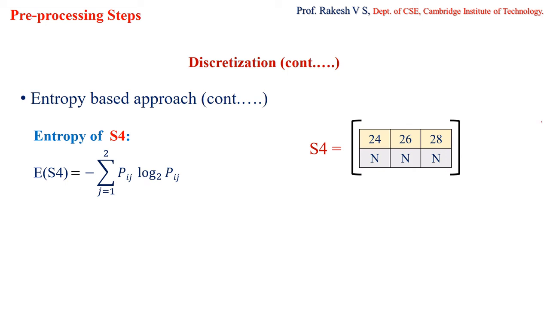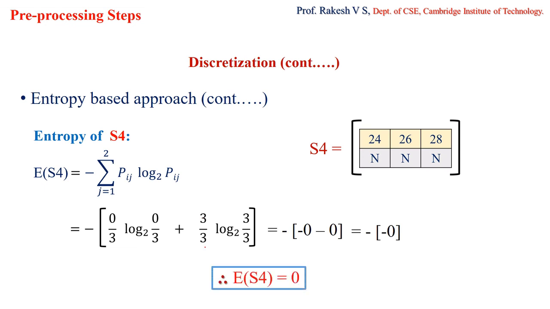Why? Because you have values belonging to only one class, whereas the other class has no values, so it will be 0 directly. But anyway, we'll see the expansion also. For the yes class, the numerator is 0 and the denominator is 3. For the no class, the numerator is 3 and the denominator is 3. So this finally equals 0. So entropy of S4 is 0.